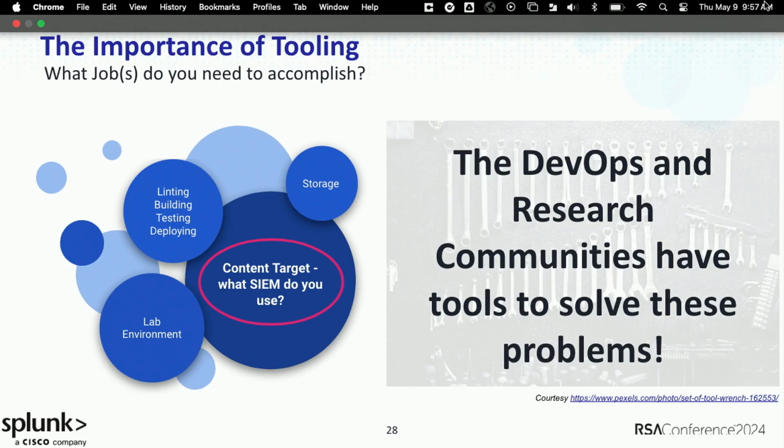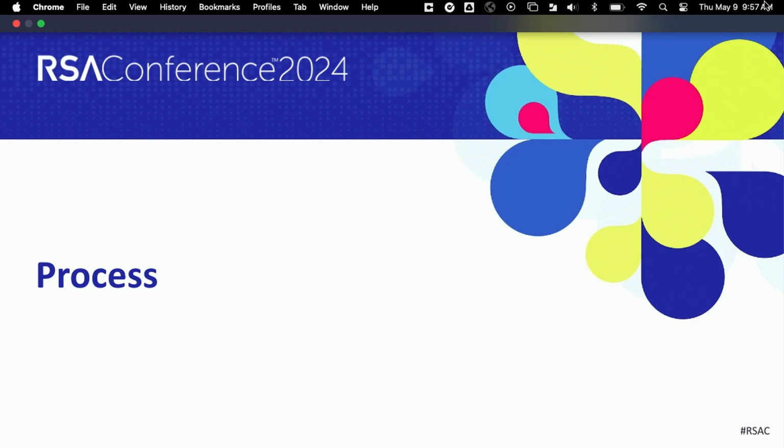So finally, a lot of these decisions for specific implementations are going to be driven by what SIEM or what other technology you're trying to deploy them into. So ultimately, we typically develop with Splunk Enterprise, Splunk Cloud, et cetera, as our targets. But really, you should use this to inform your final choice as to whether or not there's good integrations for your target SIEM to work with some specific open source or commercial tooling.